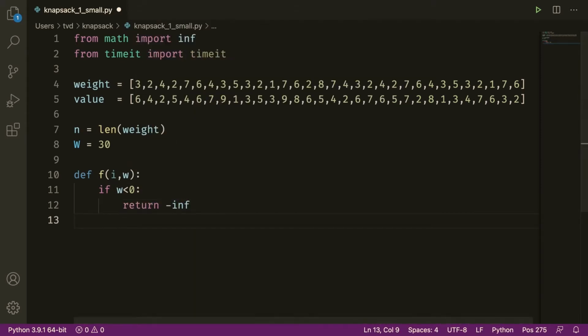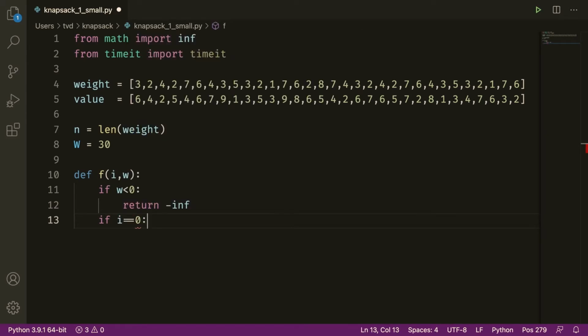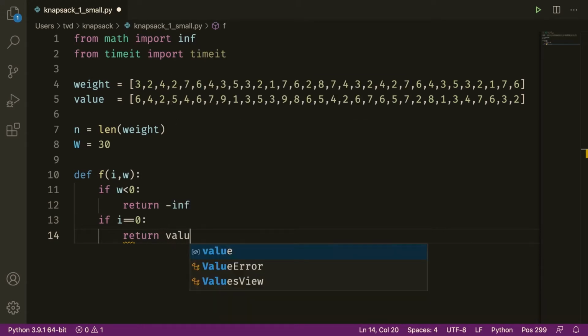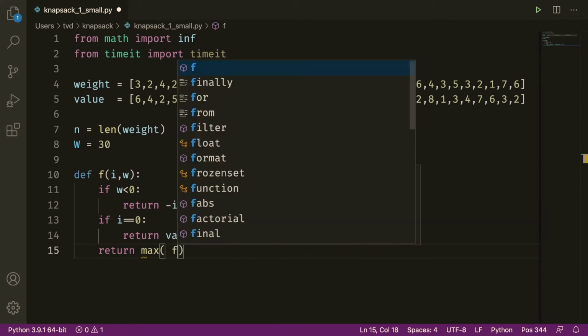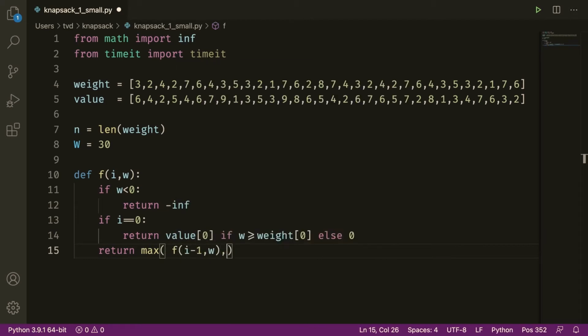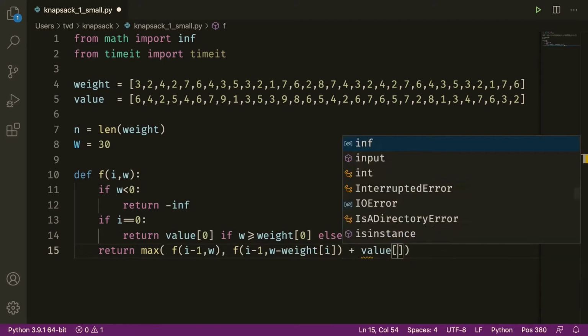Next, we'll do the base case of the recursion. If i equals 0, that is, if we are considering only the first object, then we get its value. Well, only if it fits, of course. Otherwise, we get nothing. And then we'll just do the recursive case, just like we talked about with the recurrence relation. We return the maximum of f(i-1, w). That means we don't take item i. So we get the same as with only the first i minus 1 items. And f(i-1, w minus the weight of object i), plus the value of i.